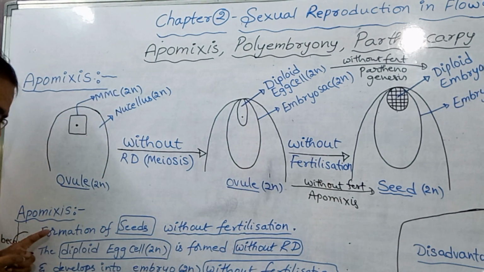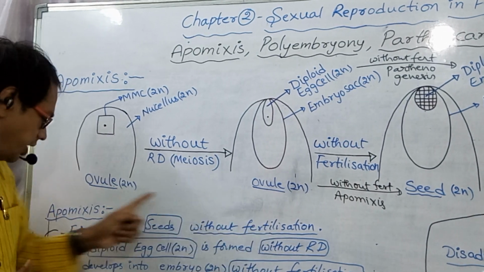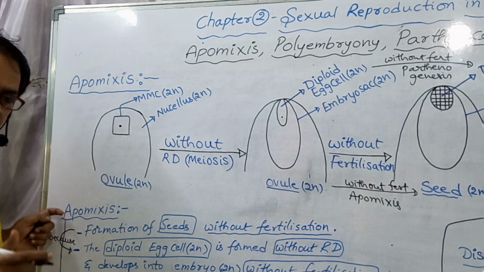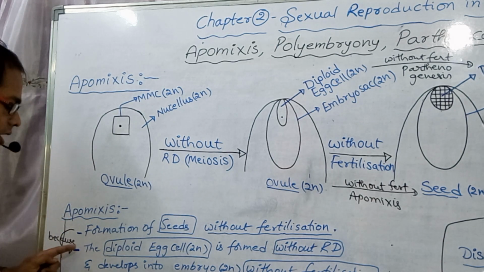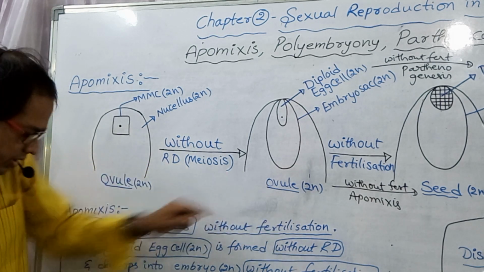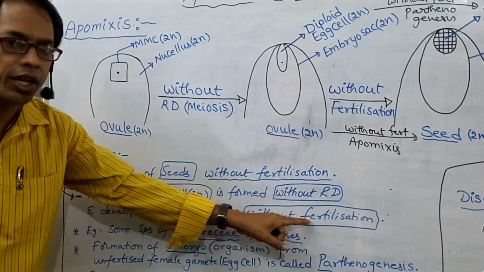See, formation of seeds without fertilization is called apomixis. What is the reason for occurrence of apomixis? Because the diploid egg cell is formed without reduction division and develops into embryo without fertilization.